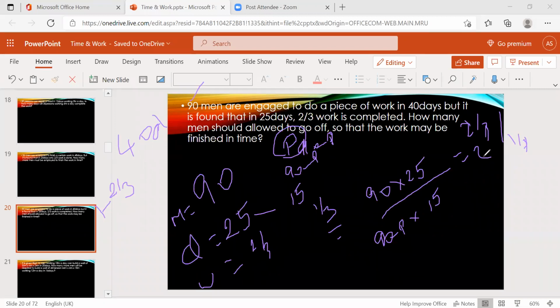So 2. Now 15 90s, 15 ones, 15 sixes. And 2 ones, 2 threes. So 2 into 25, 3 into 25, 75. So 90 minus p equal to 75. So p equal to 90 minus 75, 15.